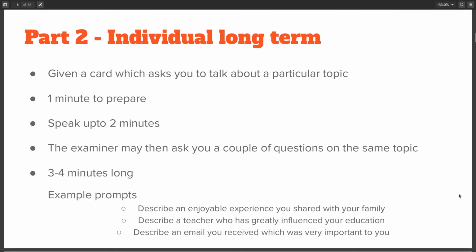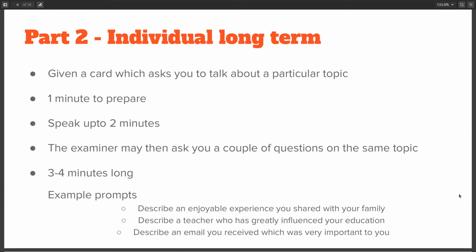The second part is the individual long-turn section. The examiner will give you a card which has a topic mentioned, and will ask you to prepare for a minute and finally to speak on that topic for up to 2 minutes. After you have spoken for the required time, the examiner might ask you a couple of questions on the same topic. This part is 3 to 4 minutes long.